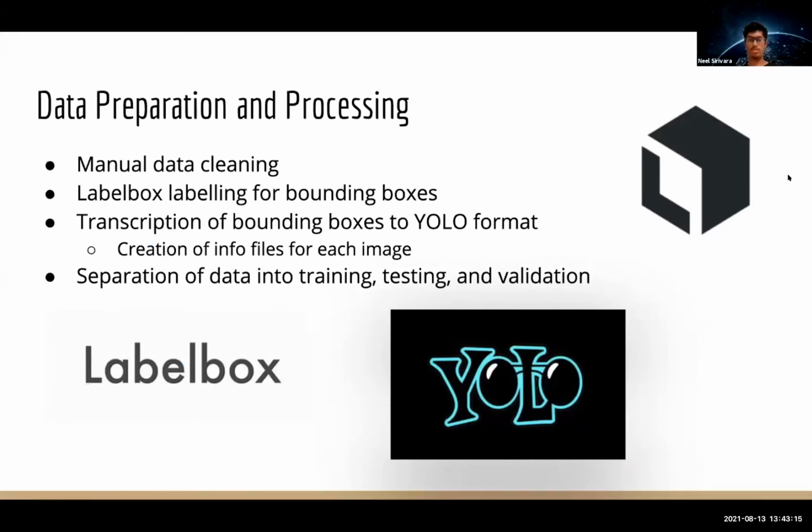As for data preparation, to begin cleaning the data, we manually searched for any odd samples and removed them from our files. Most of these odd samples consisted of things like clip art images and super blurry images after taking images from Bing, and obviously that's not conducive to machine learning. Then with Labelbox, we drew the boxes surrounding each object in each image for the ML algorithm to detect. Our classes consisted of hoodies, pants, glasses, jeans, hats, and shirts. After this, we put all of our information regarding bounding boxes into YOLO readable format to pass into the algorithm.